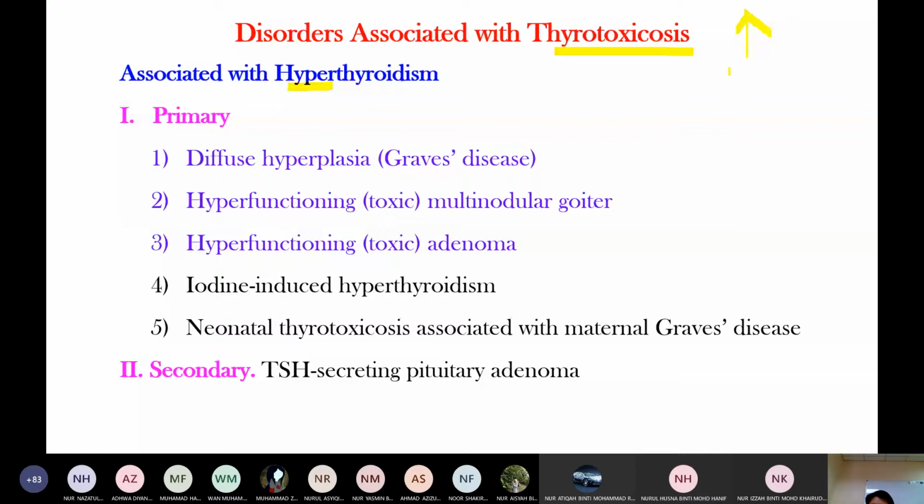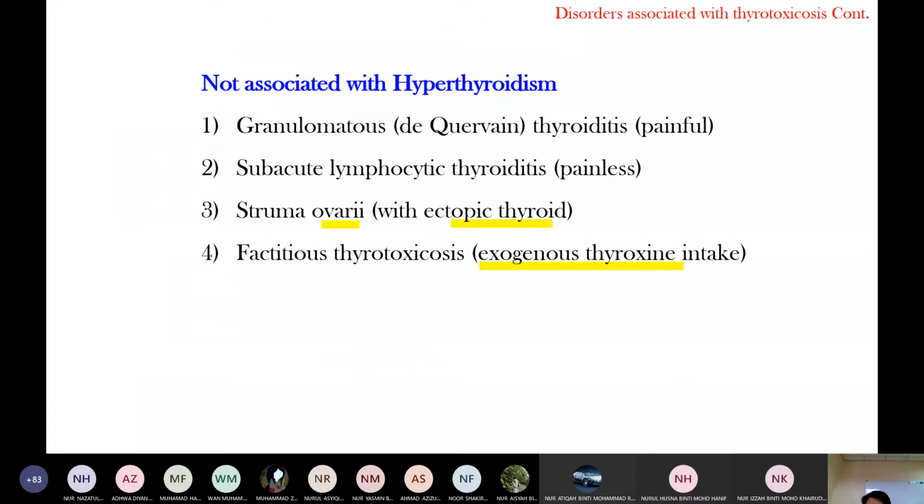Another is struma ovarii. Struma ovarii means the ovary, which you know produces estrogen, instead produces ectopic thyroid hormone, like what you study in paraneoplastic syndromes. Even though it is a benign tumor of the ovary, which supposedly must produce estrogen, it produces thyroid hormone and leads to thyrotoxicosis.